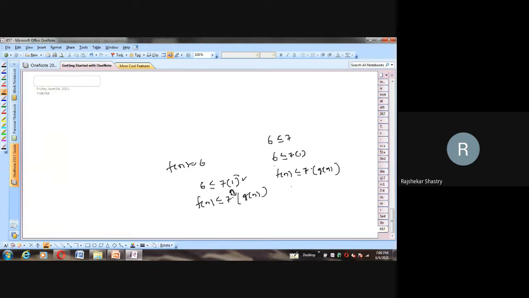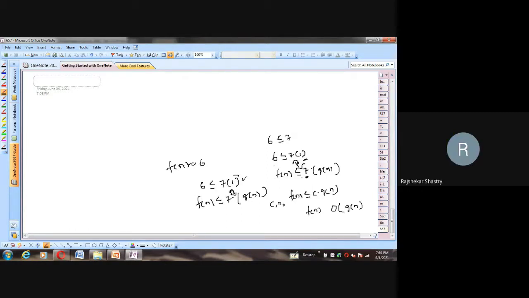So thus we have the first definition. If f and g are functions defined on the positive integers, and if c and n naught are two constants, when f of n is less than or equal to c times g of n, then we say f of n is big O of g of n. So what is g of n in my case, Amma? If I compare these two, what is g of n? It is 1. Yes, 1, Amma. And what is the constant c here? Can I take 7? Yes or no?